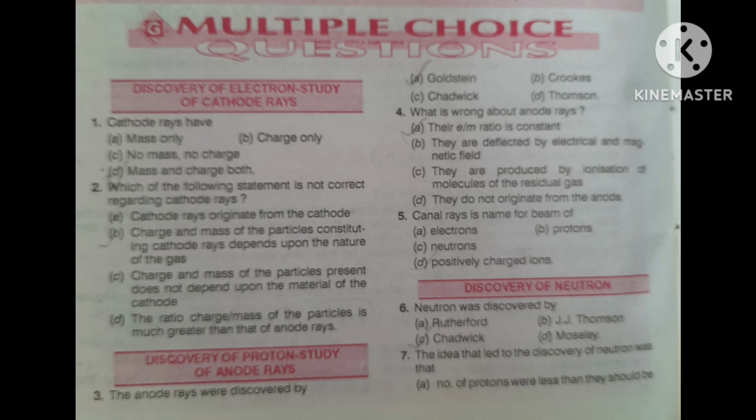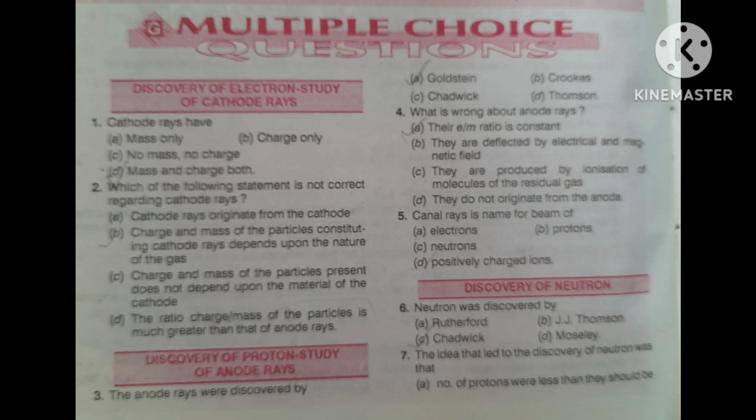Third, charge and mass of the particles present do not depend upon the material of the cathode. Fourth, the ratio charge upon mass of the particle is much greater than that of anode rays.